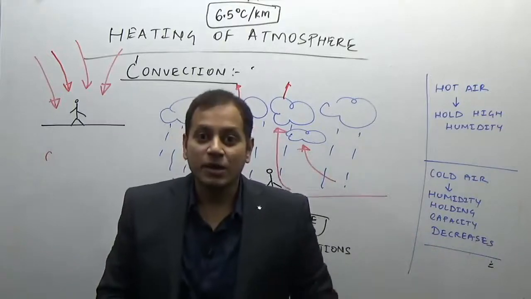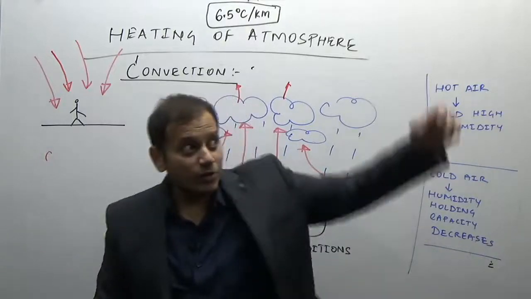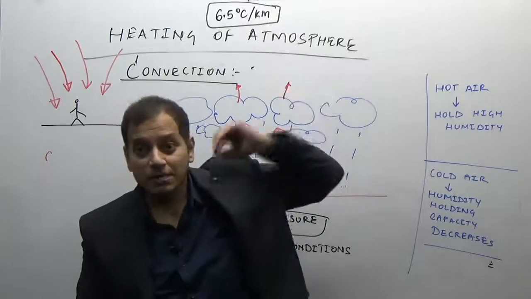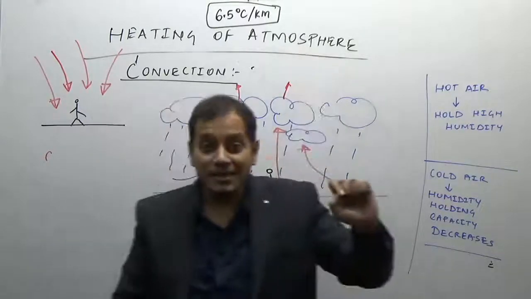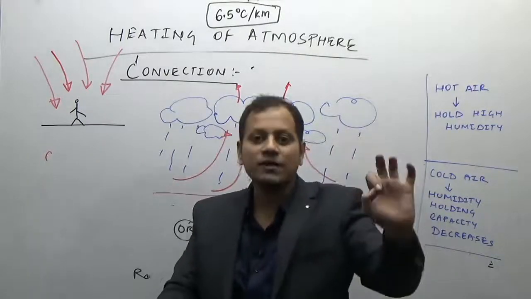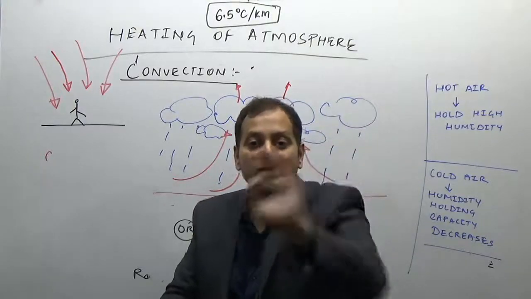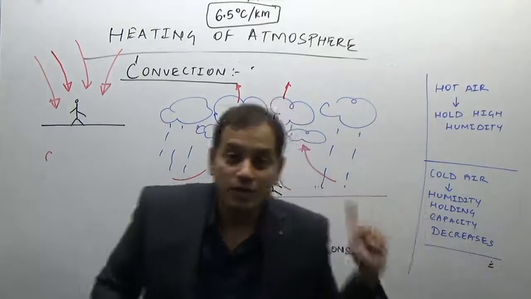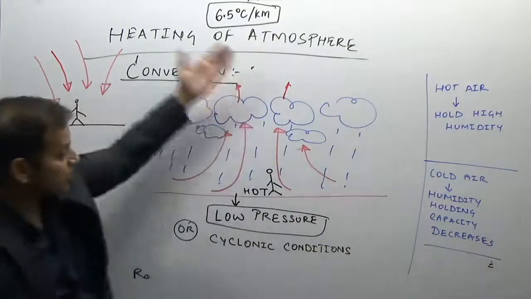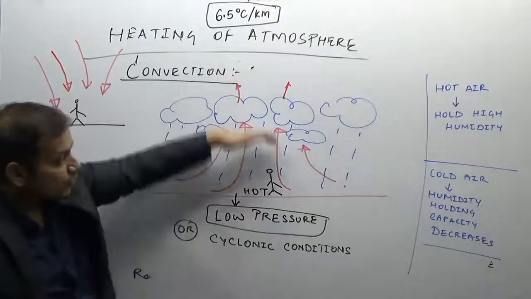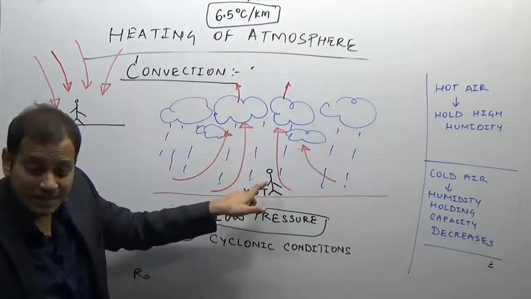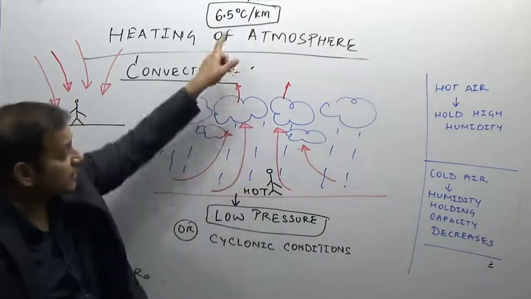That means as you are going away from the ground, the temperature is decreasing at this rate. That is evidence enough, proof enough, that the ground is the major source, or terrestrial radiation from the ground is the major source of heating of the atmosphere, not the solar radiation. Now coming back to this, as you are going up, the temperature is decreasing at this rate, the air is